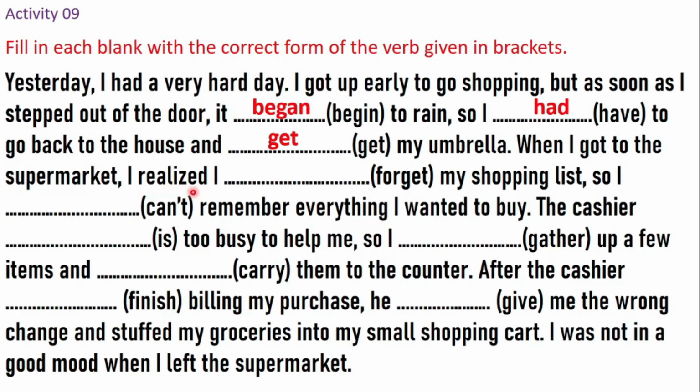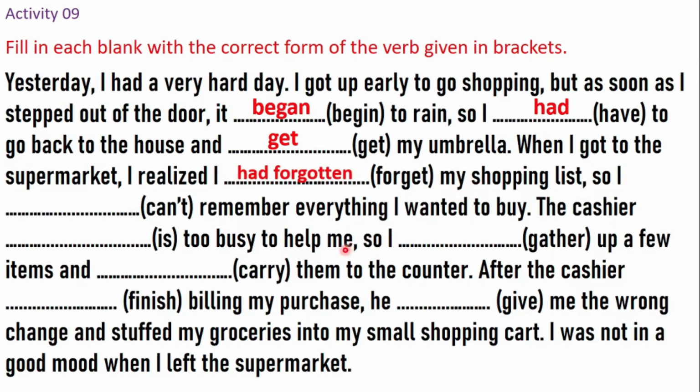Therefore, in this situation, we do not use past simple, we use past perfect. For the past perfect, the structure is you have to use had and the past participle form of the verb. The past participle form of forget is forgotten. Therefore, you have to use past perfect: I had forgotten my shopping list.